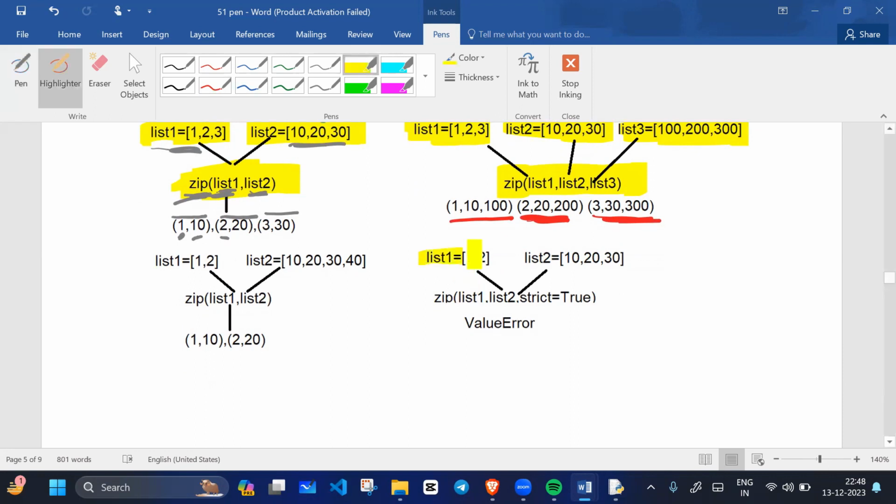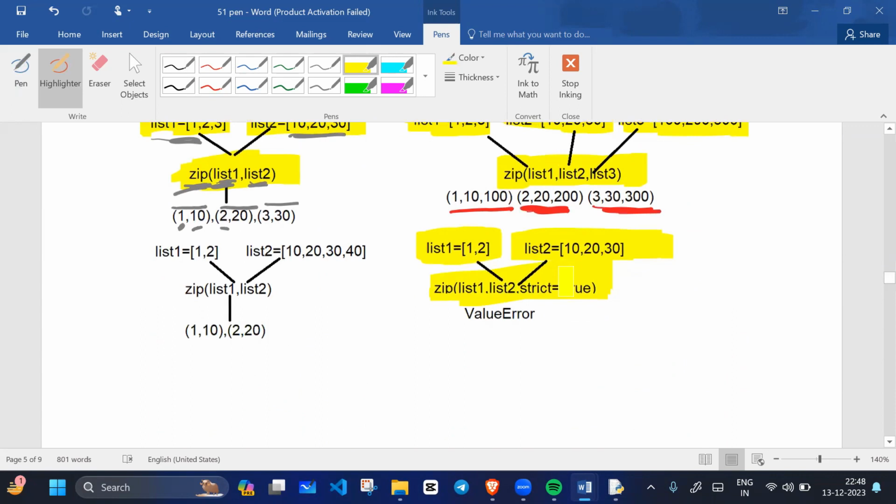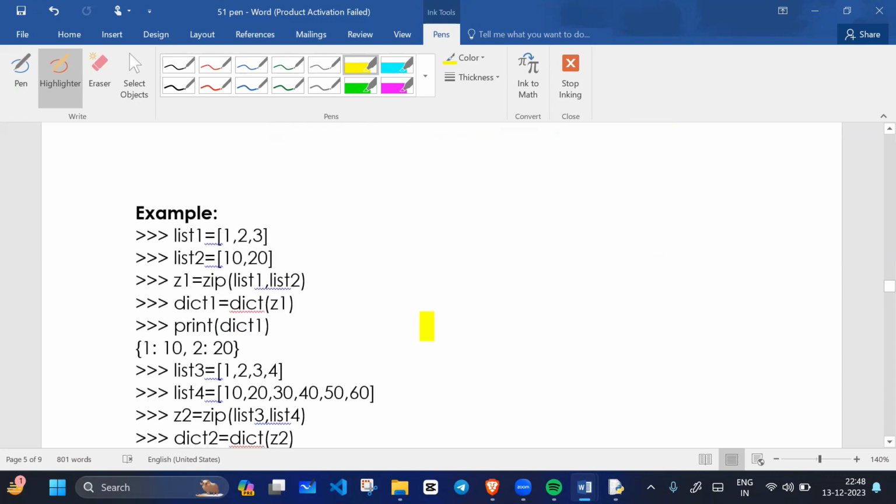If I write list one equals to this and list two equals to this, and then say zip, list one comma list two comma strict equals to true. Sorry, it is not properly visible; that is why I am saying it is a comma, not a dot. What will it give? It will give a ValueError.